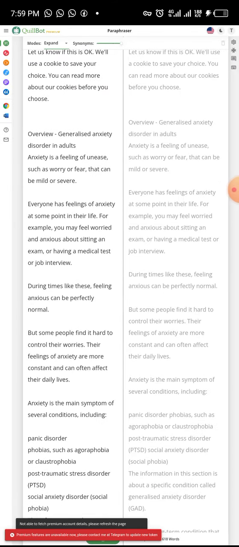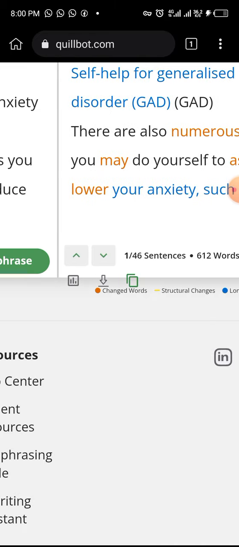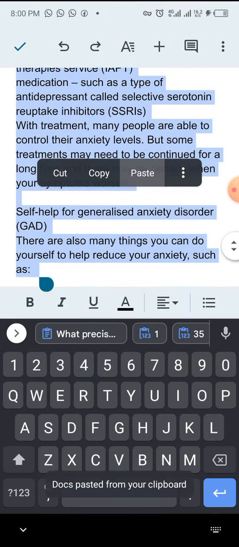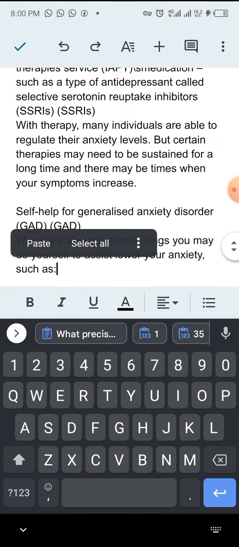The original words were how many? Look at the original. Let me show you again. The original was 618 words, and what we have here is 612 words that have been paraphrased for you. So we take it down here and paste it here. When you click paste, it has moved from the original words to a new set of words. So the words have been changed.